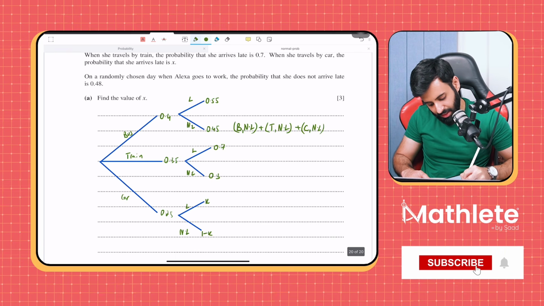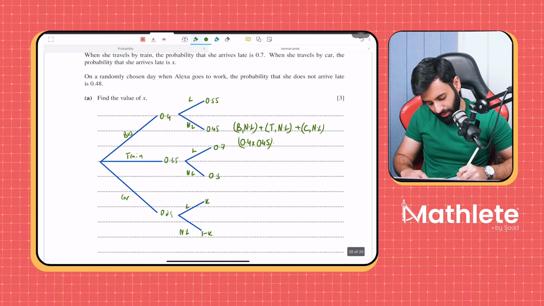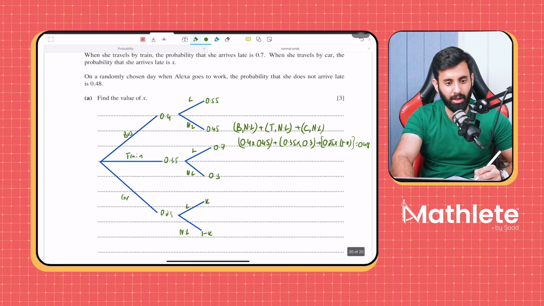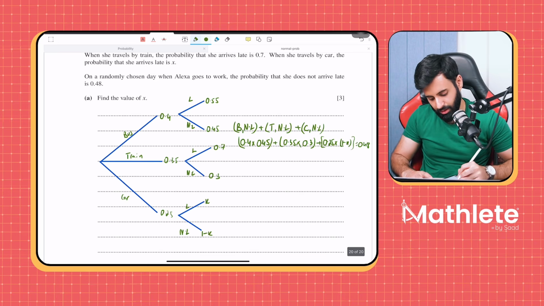So the probability that she travels by bus is 0.4. The probability that she is not late is 0.45. The probability that she travels by train and then the probability that she is not late is 0.3. Then the probability that she travels by car is 0.25. Then the probability that she is not late is 1 minus x, which according to the question is equal to 0.48. Now, after doing a lot of simplification, a lot of calculation, you will get the correct answer, which is